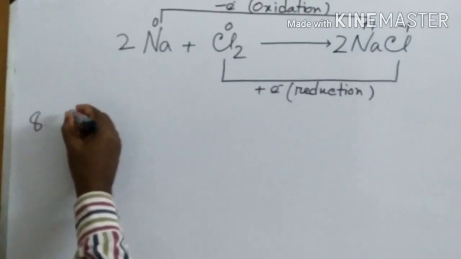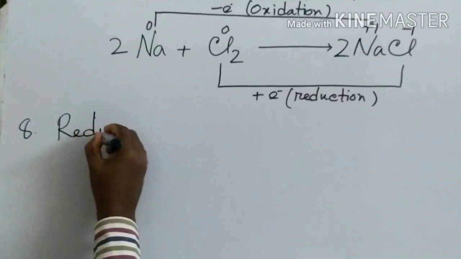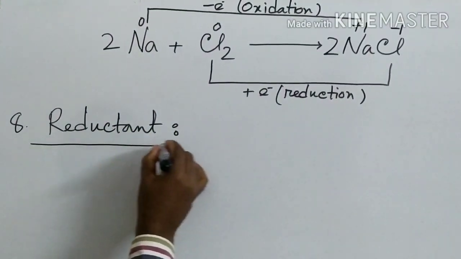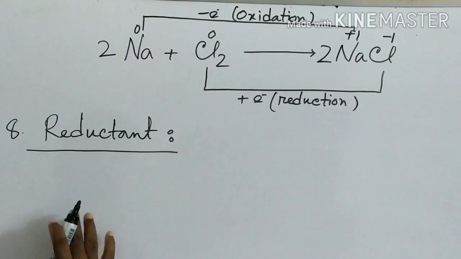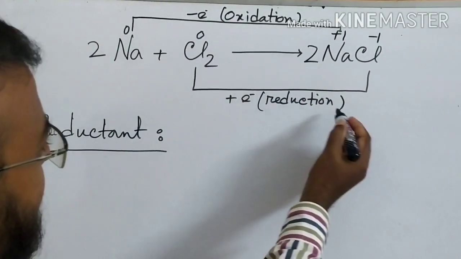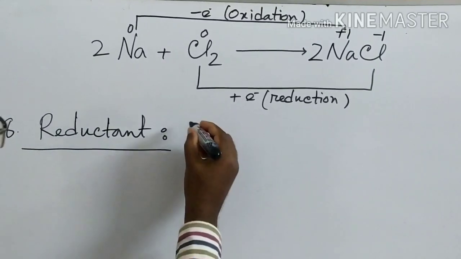Okay, now number 8, reductant. Everybody see that from this reaction we can define 4 definitions. First one I have given oxidation reaction, second one I have given reduction reaction, now I will give reductant.